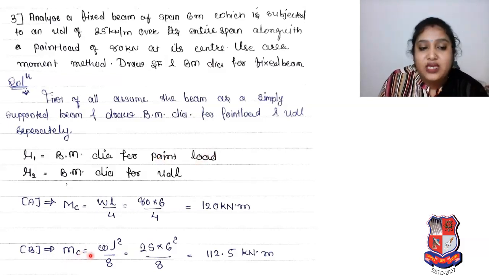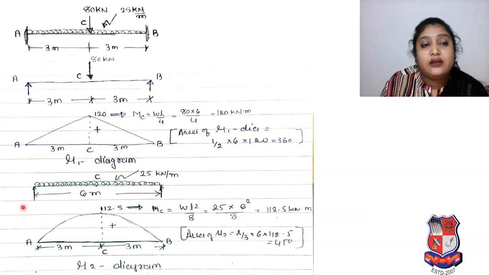Now moment at C is equal to WL square by 8. It is for UDL. So our W for UDL is 25, span L is 6. So 25 into 6 square divided by 8, so it is 112.5 kilonewton meter. So we can say that for point load and for UDL we have calculated the moment. Then what we have to do? We have to follow our steps.